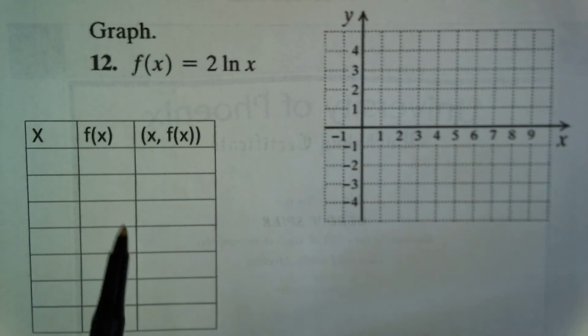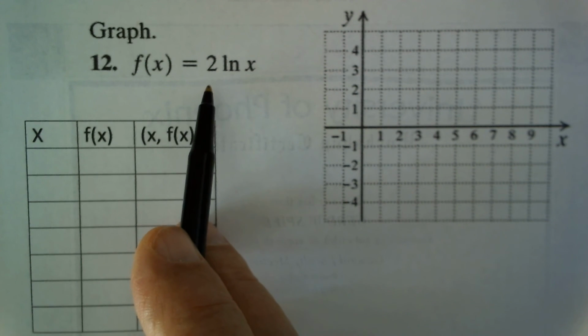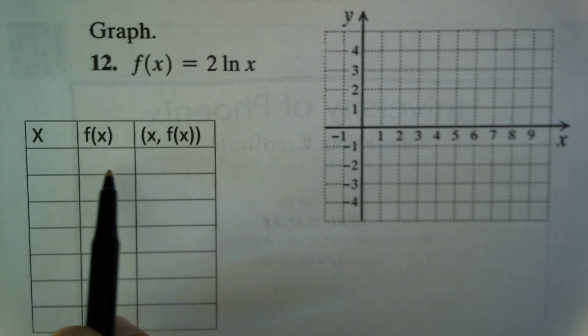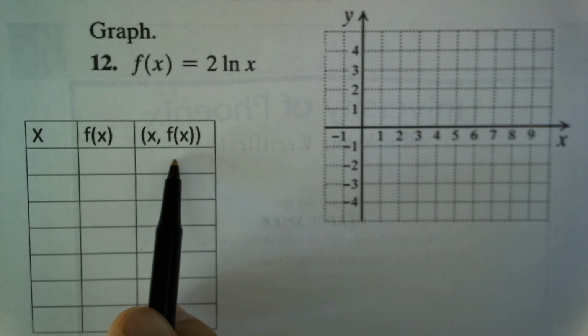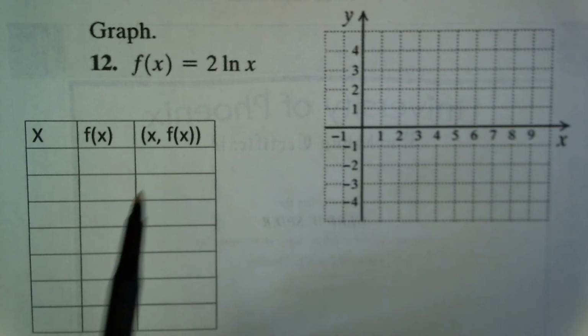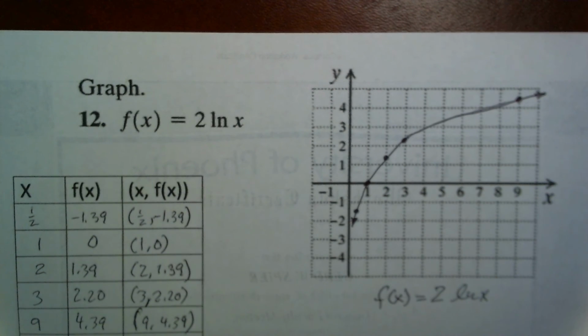Next, we're going to graph some functions of the natural logarithm of x. So here f of x equals 2 times ln x. So we select some values for x, compute the functional value, and then we have the ordered pairs. And then we plot the ordered pairs, and then we connect those ordered pairs with a smooth line. So here we have some ordered pairs, and here I plotted the ordered pairs, and now we're going to connect these dots, and that gives us the graph of the function. This is the graph of f of x equals 2 times the natural log of x.